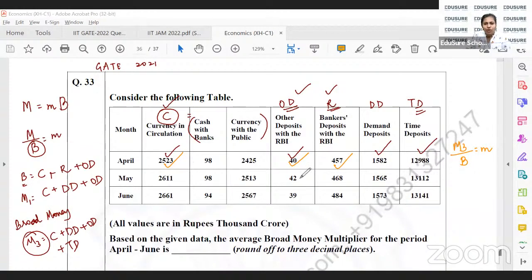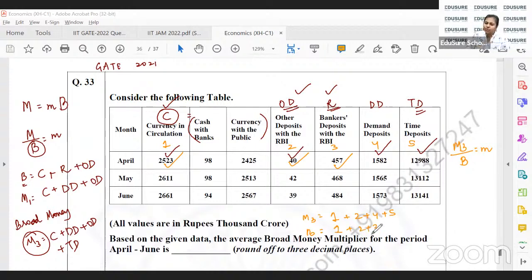So you do that for all the 3 years. Let's say this is 1, 2, 3, 4, and 5. M3 is going to be 1 plus 2 plus 4 plus 5. Monetary base is going to be 1 plus 2 plus 3.